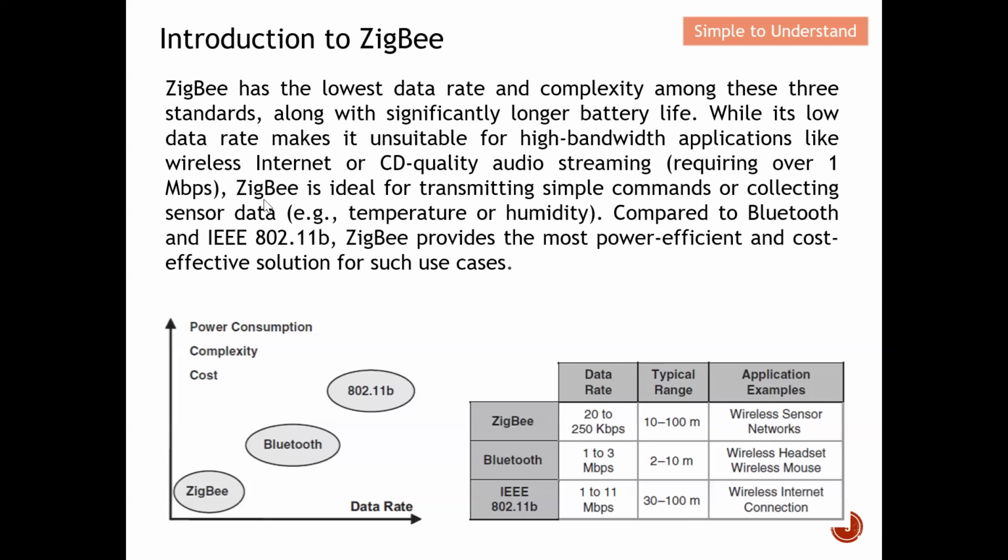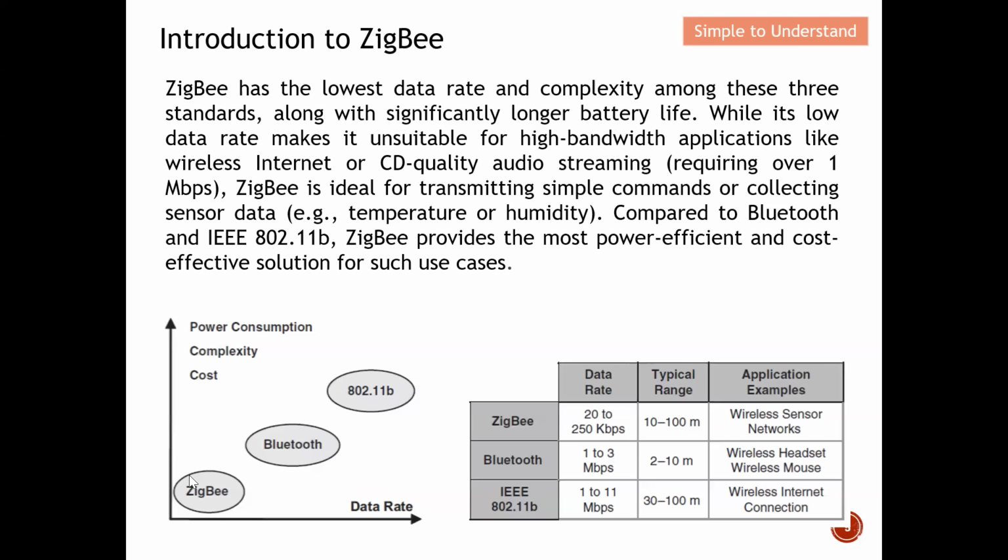Therefore ZigBee is only ideal for transmitting simple commands or collecting sensor data for IoT applications, for example, temperature or humidity. Compared to Bluetooth and IEEE 802.11b, ZigBee provides the most power efficient and cost effective solution for such use cases.